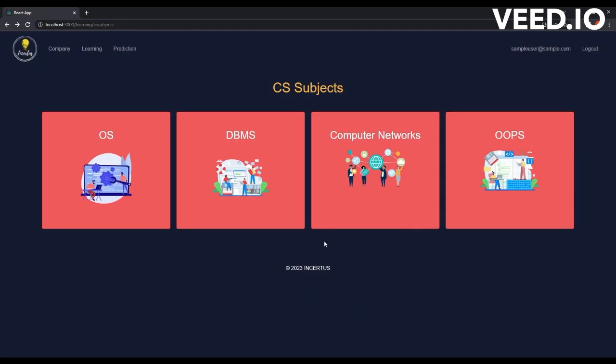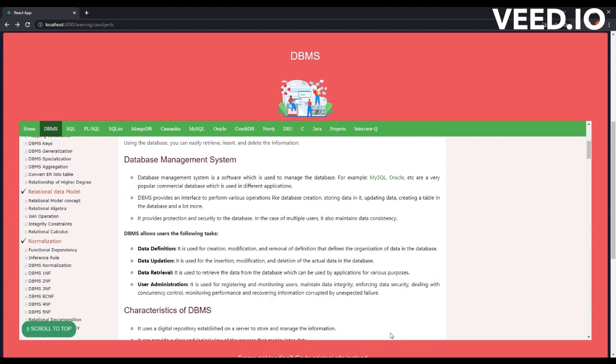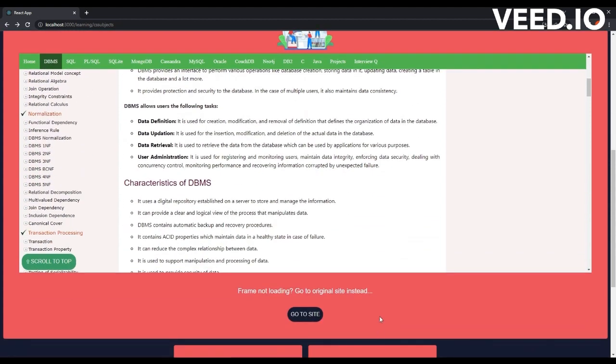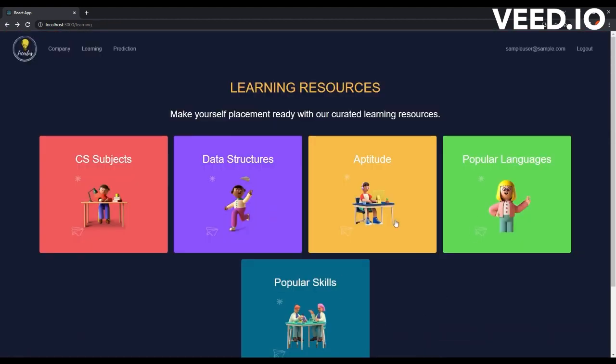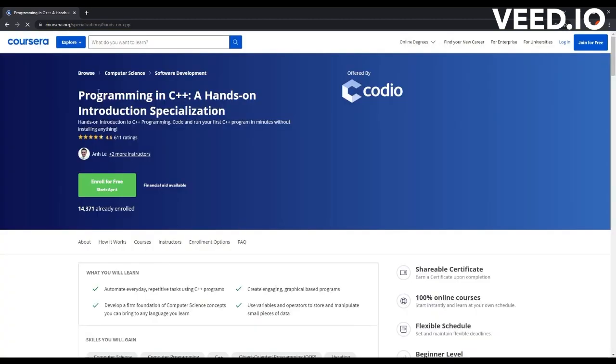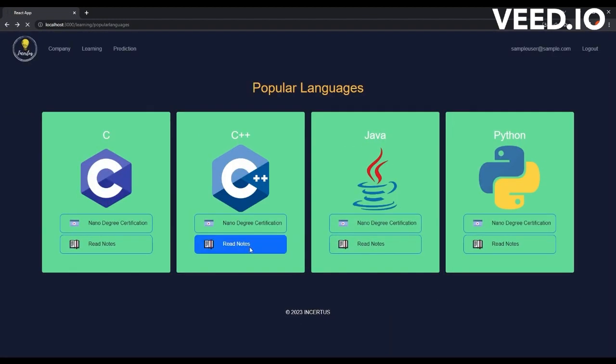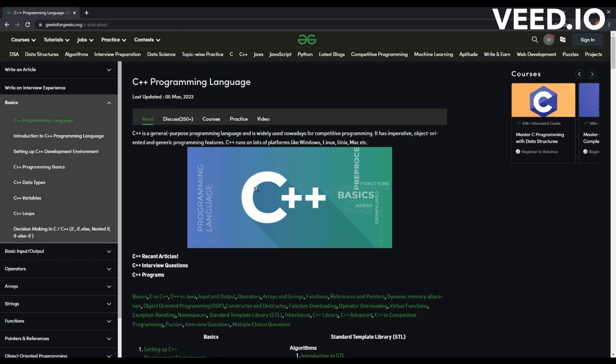Let's click another topic. Popular languages have 2 options for each subtopic. If we click on any topic, we are redirected to another site. On nano degree certifications, we get redirected to a certification site. And on read notes we are redirected to a learning resource site.